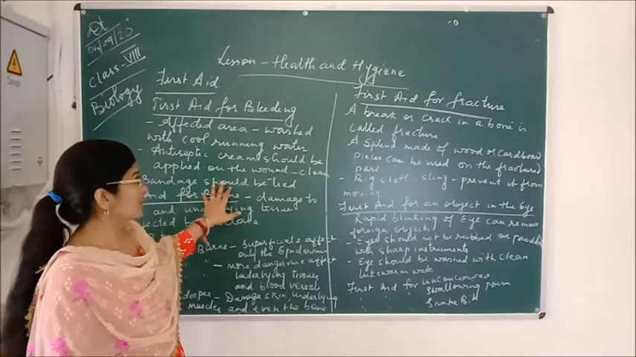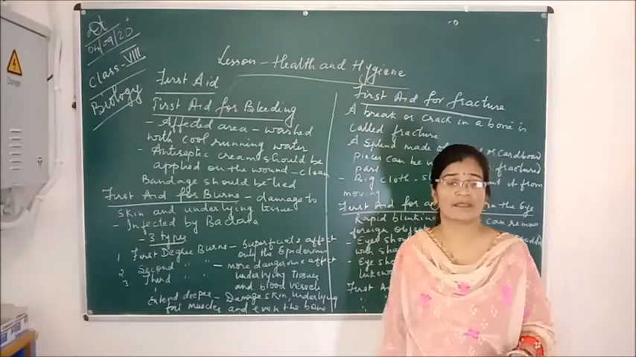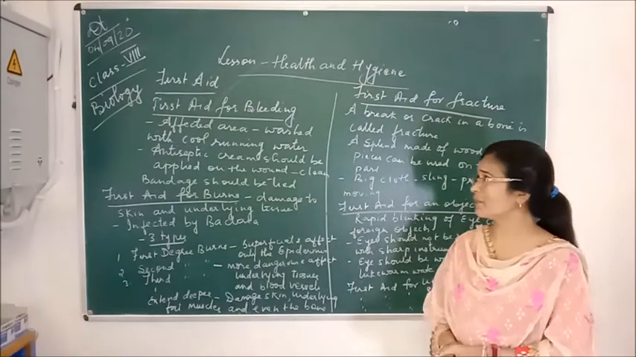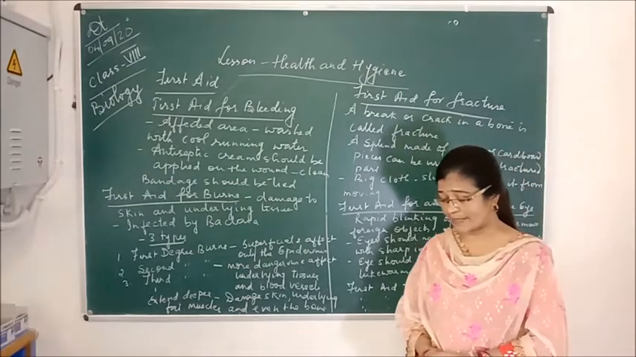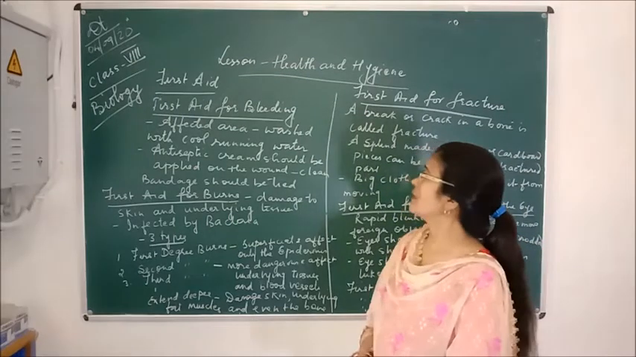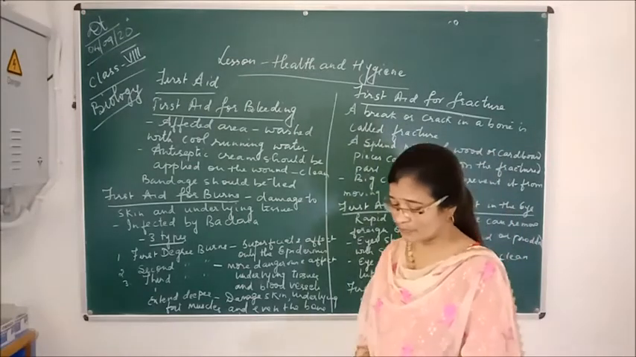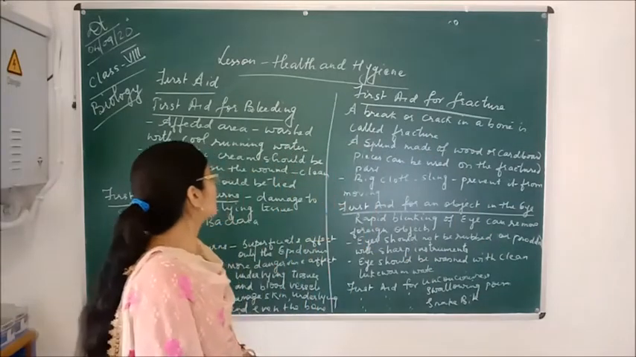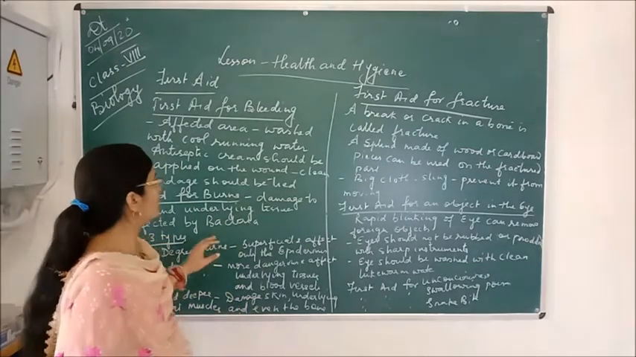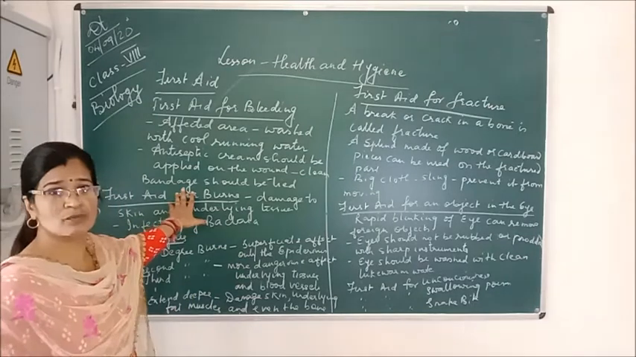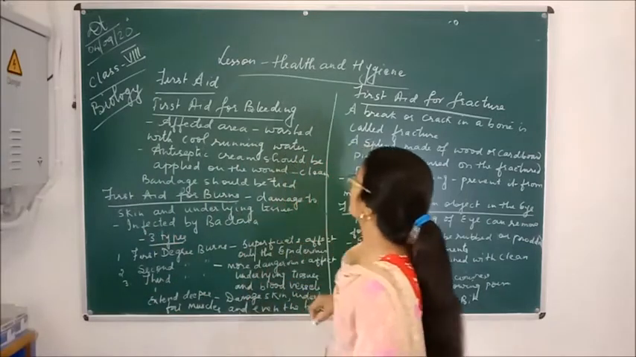First aid for bleeding. What first aid should we give to the patient if there is any cut in his body and the bleeding starts? First of all, the affected area, where the cut is, should be washed with cool running water. After that, antiseptic cream should be applied on the wound to prevent it from infection, and a clean bandage should be tied on the wound. So this is the first aid we should give for bleeding.